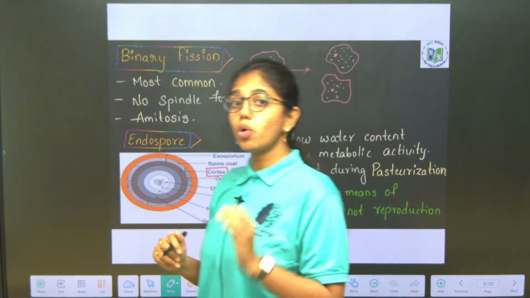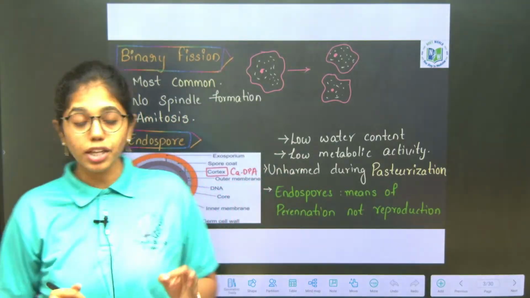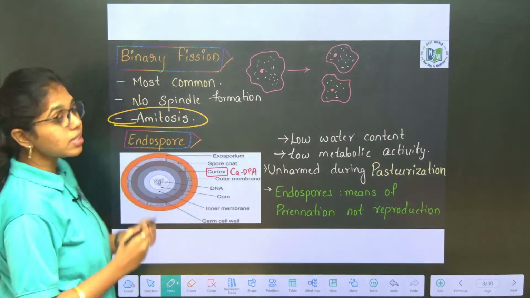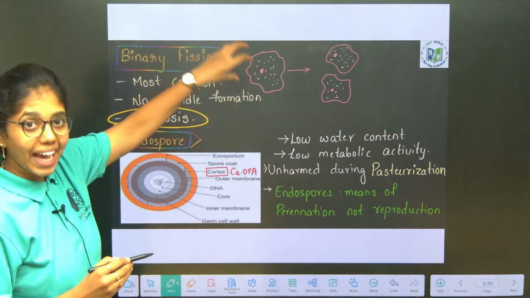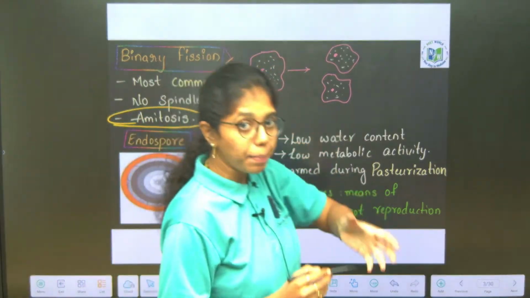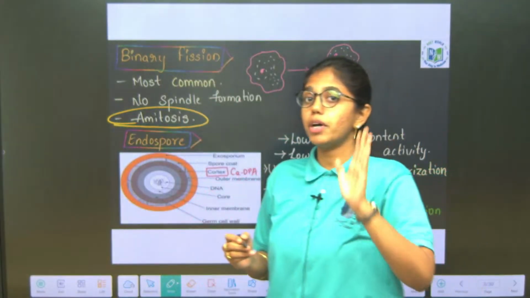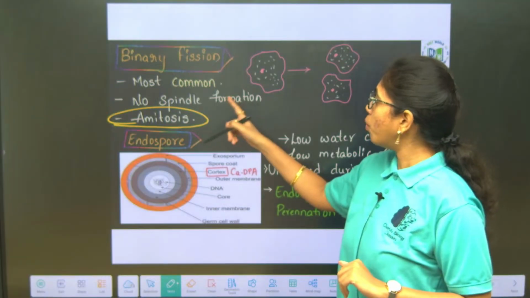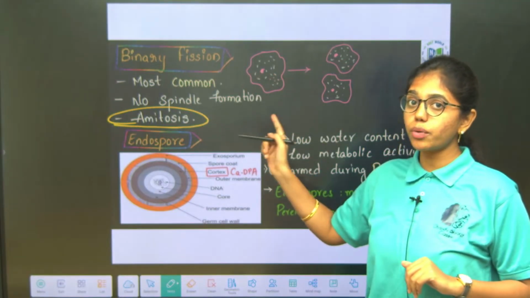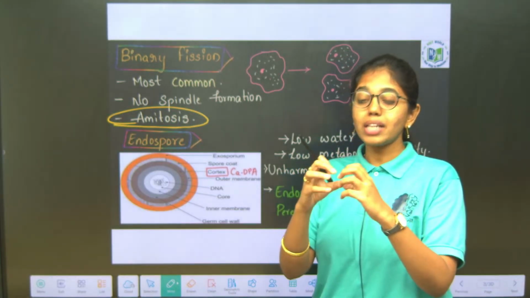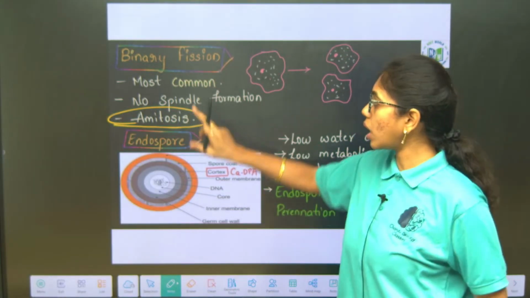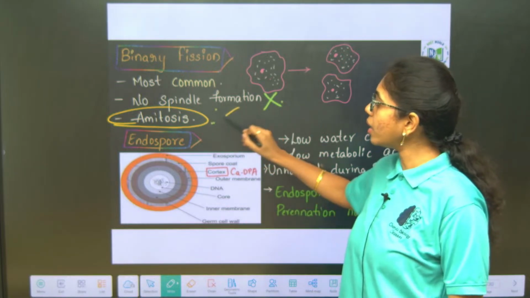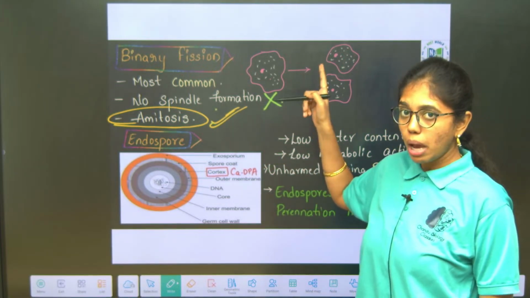Binary fission is the most common mode of asexual reproduction. It is most commonly called amitosis because both karyokinesis and cytokinesis happen without spindle fiber formation, without any requirement of a spindle apparatus. One cell will divide into two without any spindle apparatus formation. That is why this is also called amitosis. That is all about binary fission.